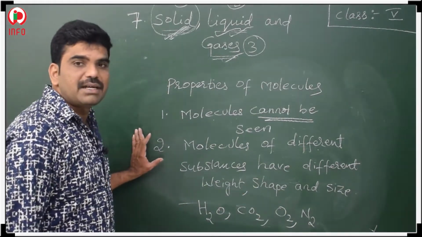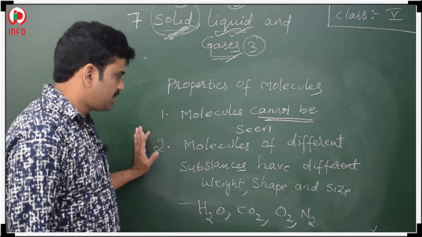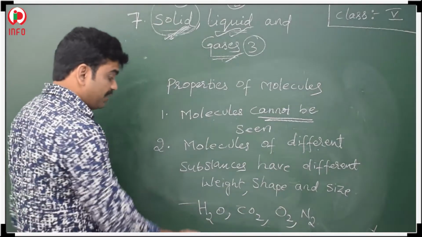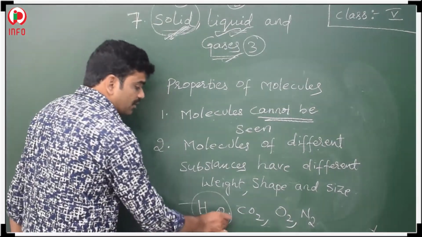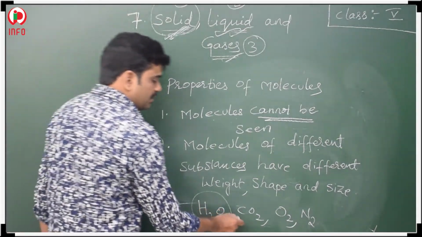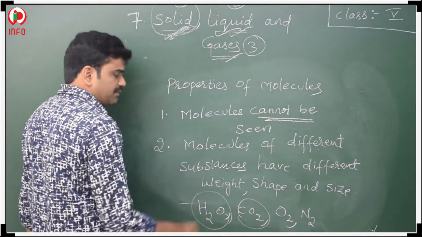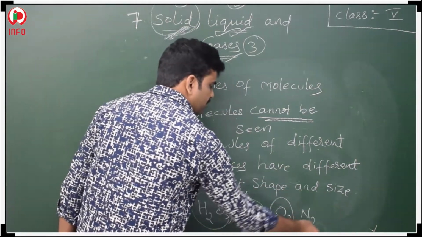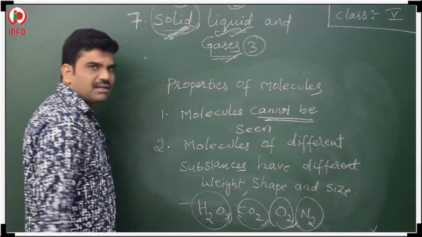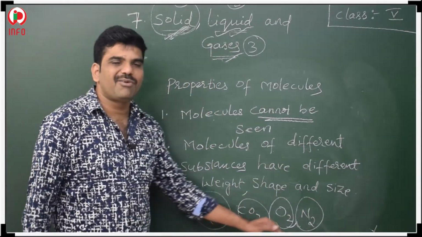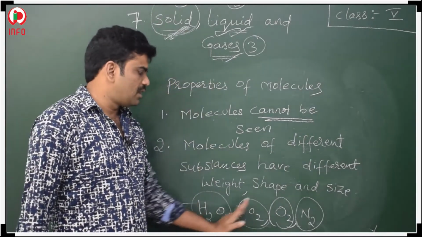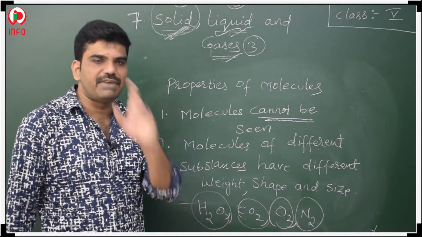This statement is telling that molecules of different substances have different weight. The weight of water molecule is different from the weight of carbon dioxide, which is different from the weight of oxygen, which is different from the weight of nitrogen. That means all the molecules are not having the same weight.